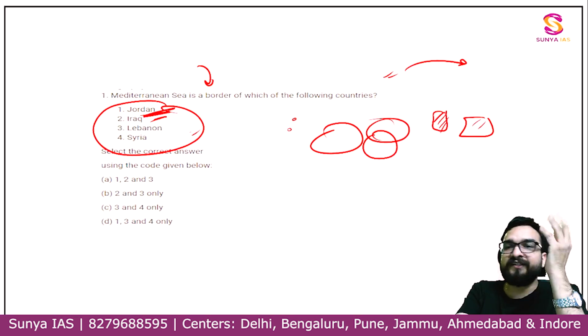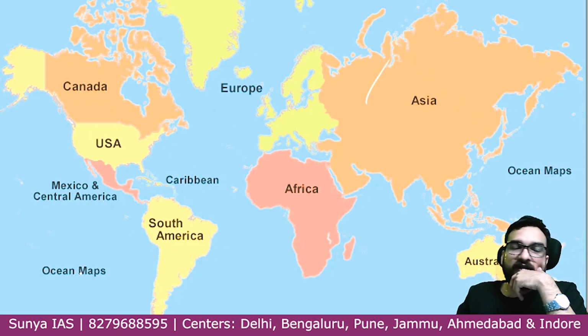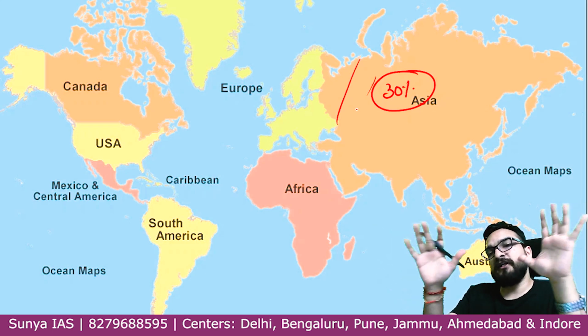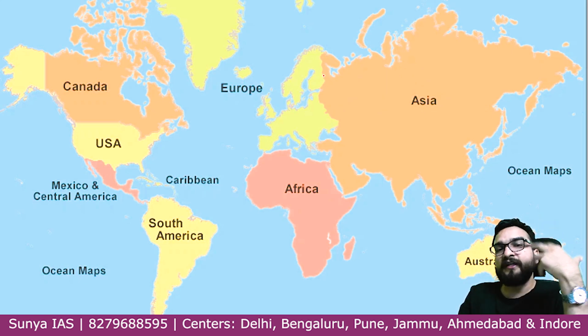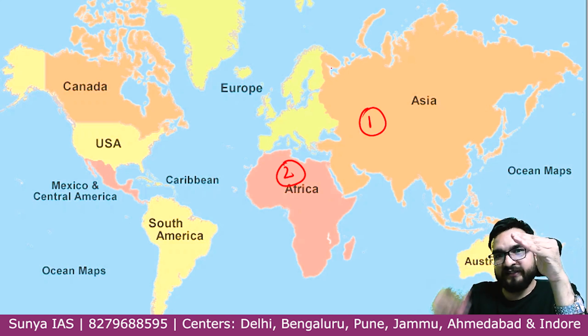Right, guys? Now, Asia is the largest continent, you know. How much percentage of our land mass does it cover? If this whole world is 100%, 30% is covered by Asia. So Asia is the largest continent size-wise. What do you think the next continent will be? Obviously Africa.